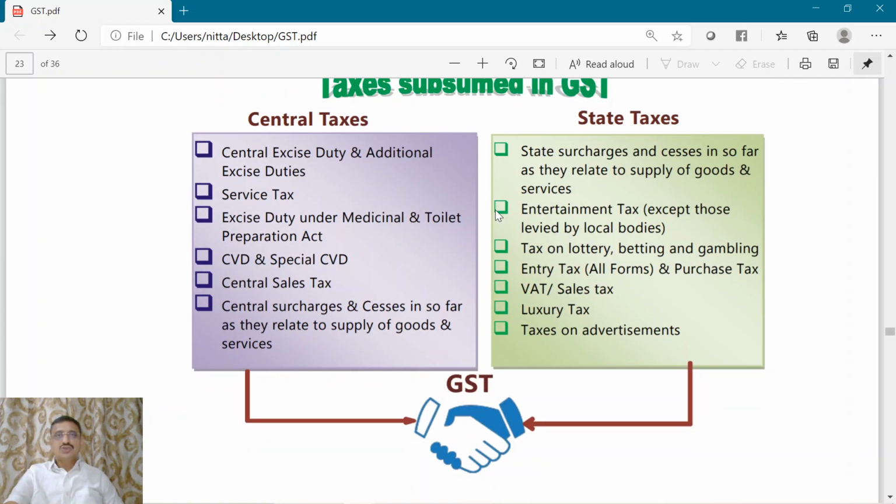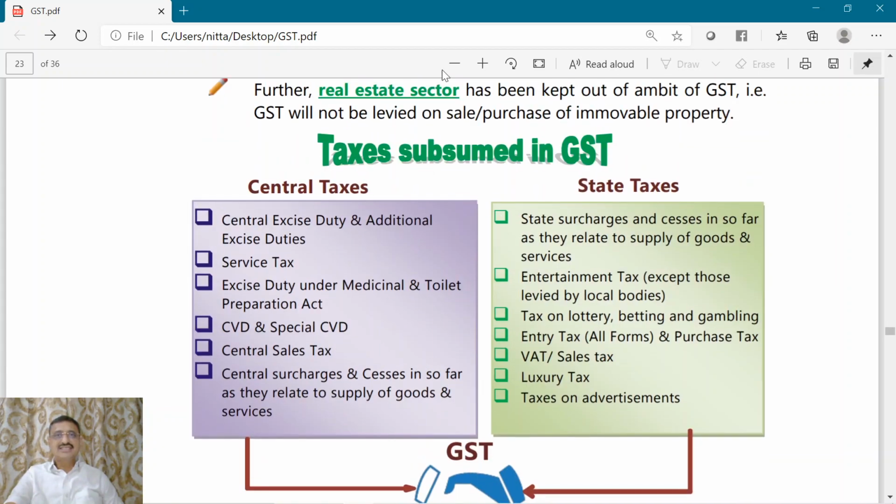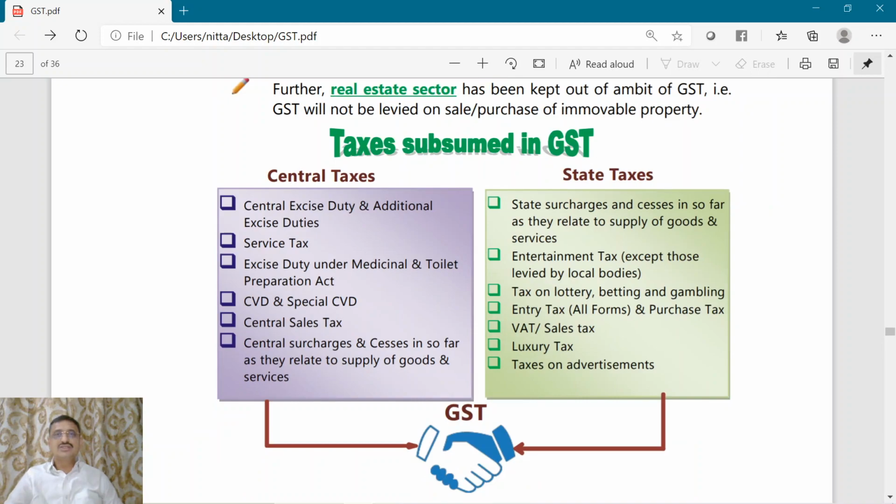We already understood that a lot of taxes were subsumed into the GST. Those taxes which were subsumed in GST comprise both central taxes as well as state taxes. This pictorial representation gives us an idea of the central taxes and state taxes which were subsumed into GST.